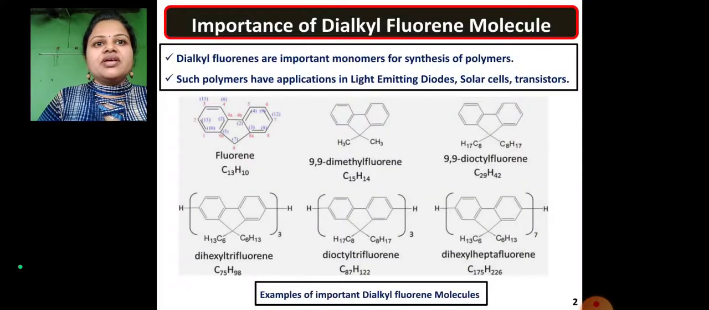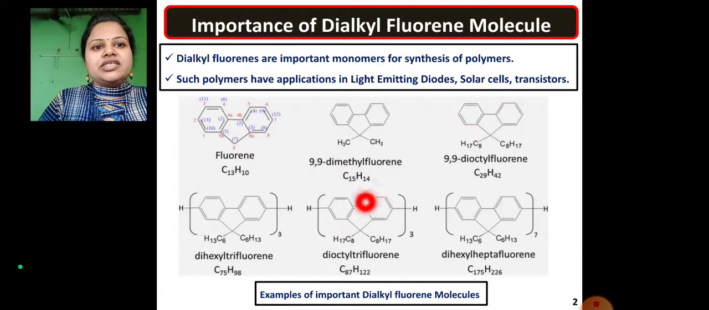In this conference, I am presenting a paper entitled "Efficient Alkylation Employing Green Reagent to Afford Dialkyl Fluorene." This slide shows the importance of dialkyl fluorenes, which are important for the synthesis of polymers, and these polymers have great applications in light emitting diodes, solar cells and transistors. These are a few examples of dialkyl fluorene molecules.